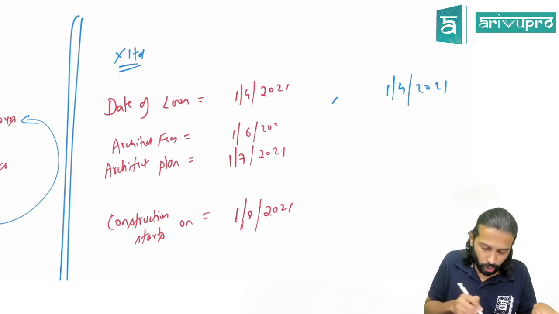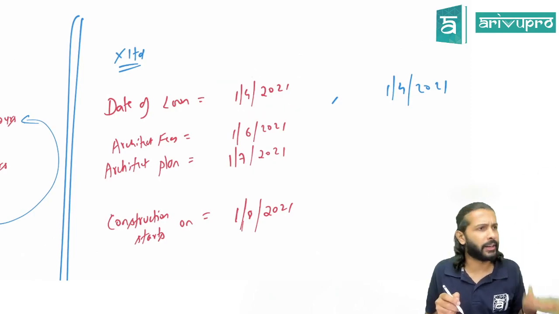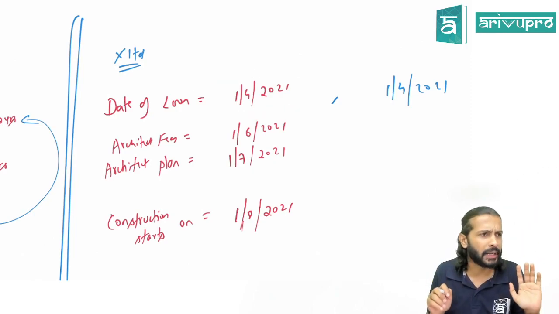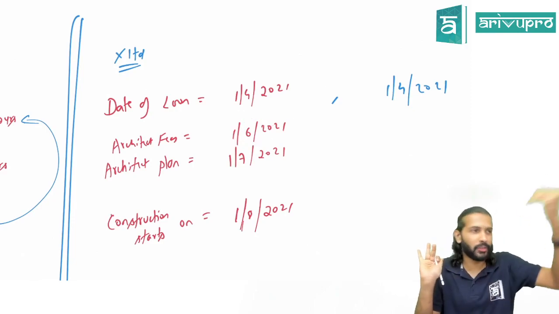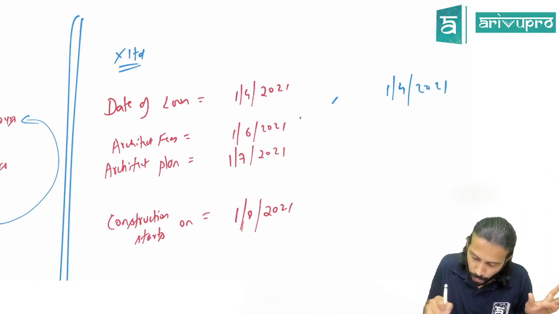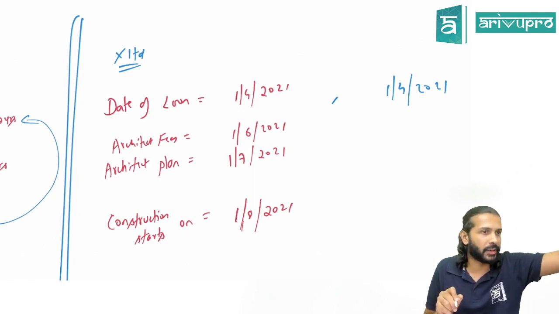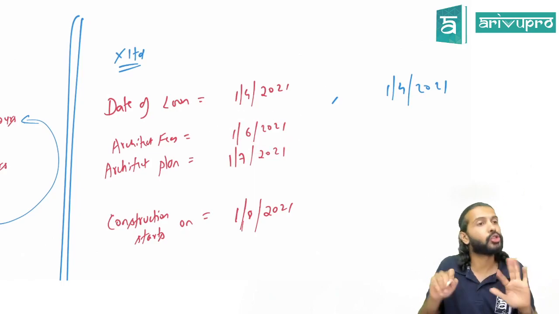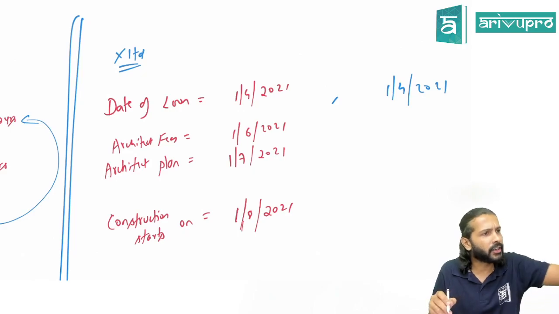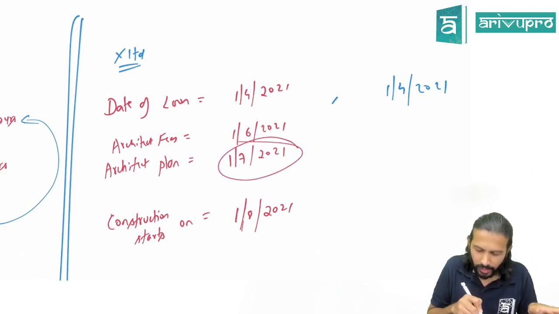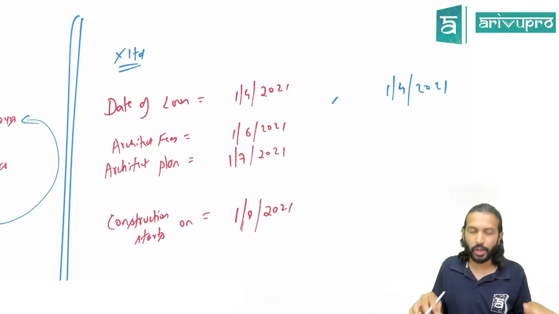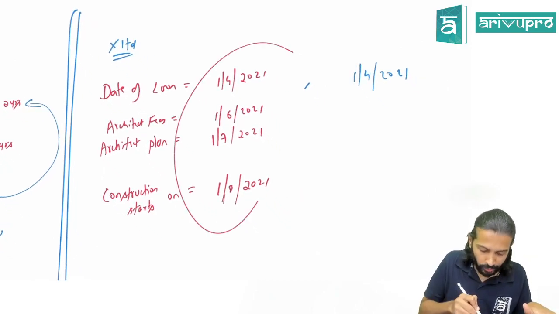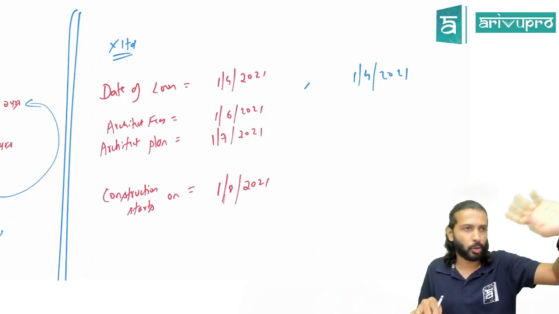Okay, you took the loan on 1st April. You approached an architect. He told you, I will do the planning, but first you should give me my money. He's saying, first the cash, then only work starts. He took the money from you for the planning activities on 1st June. But he is lazy. He started working on your project only from 1st July. Physical construction started on 1st August. Now, I've given you 4 dates. Which date you should capitalize the borrowing cost is the question.